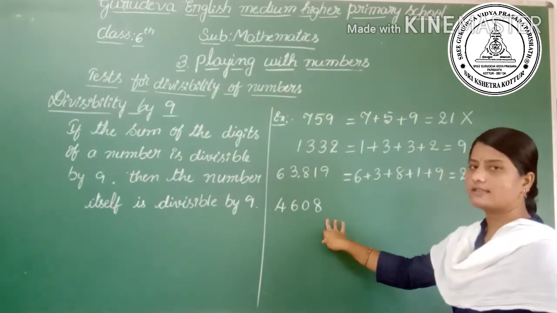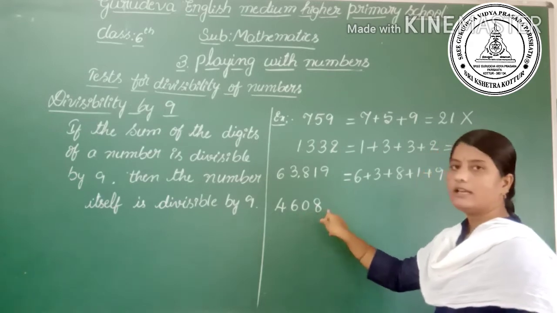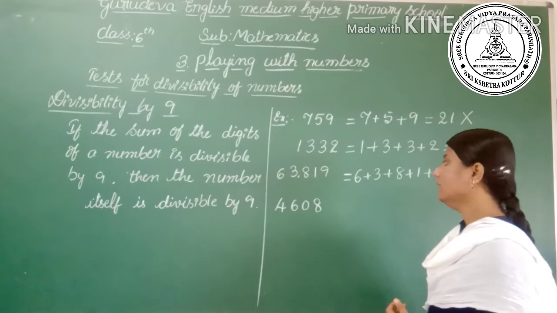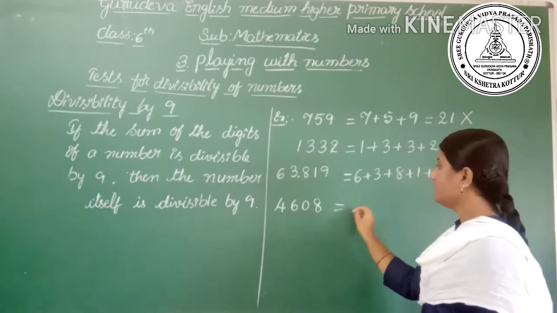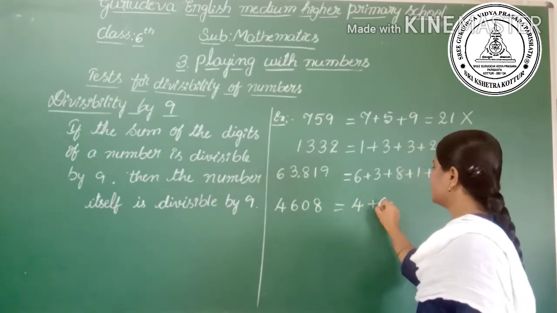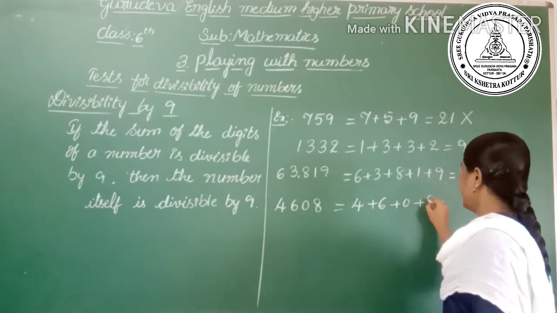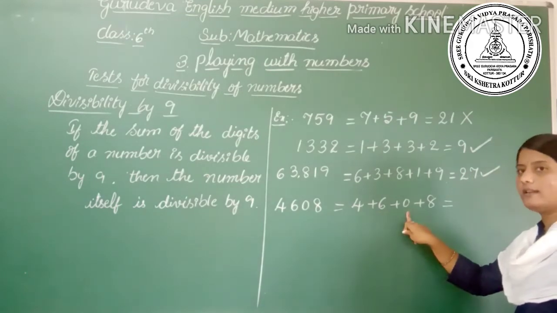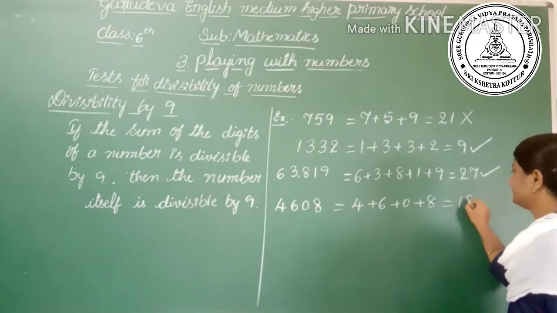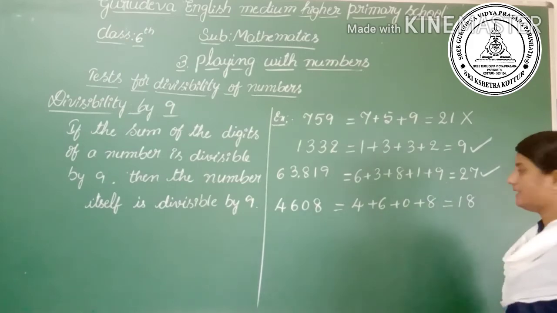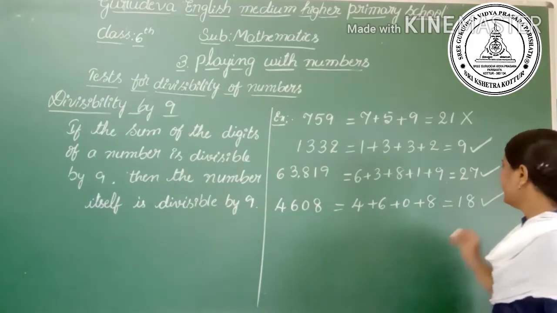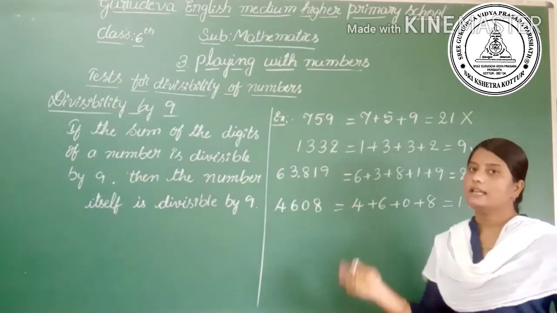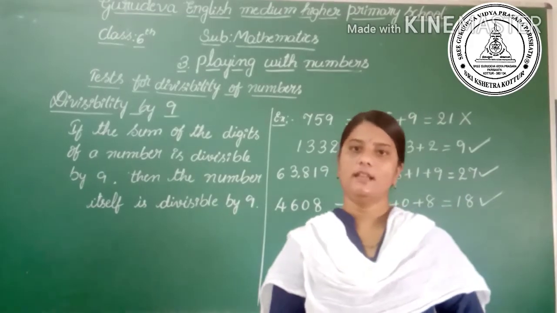Okay, then the last example, 4608. Let's see whether 4608 is divisible by 9 or not. Add the digits here: 4 plus 6 plus 0 plus 8, which is equal to 4 plus 6 is 10, 10 plus 0 is 10, 10 plus 8 is 18. 18 is a multiple of 9, hence the whole number is divisible by 9. Okay, is it clear? Yes.